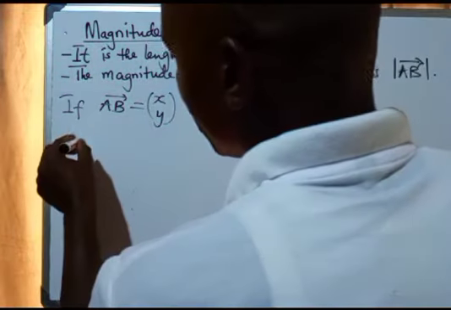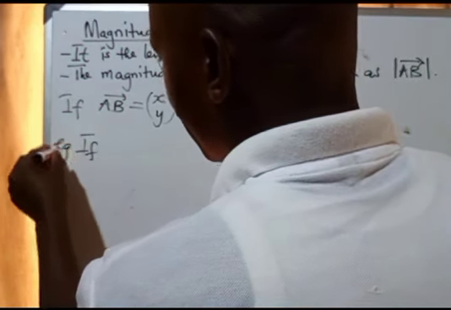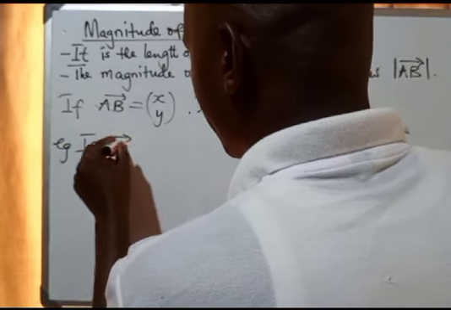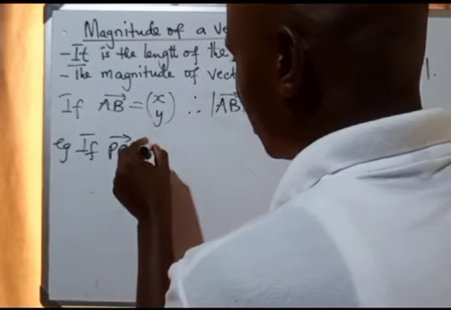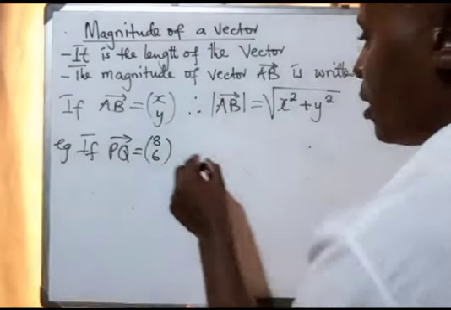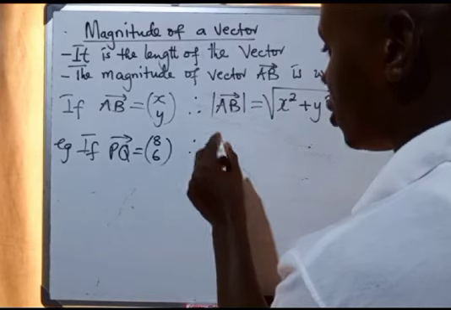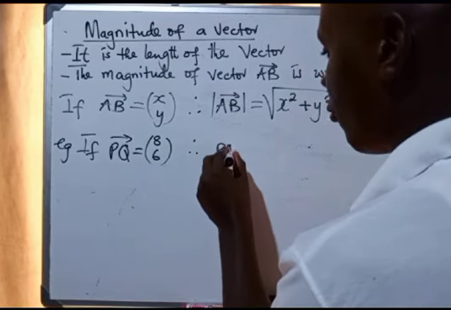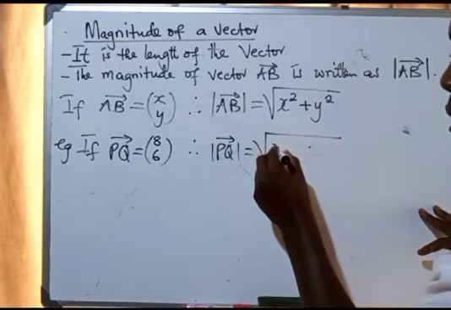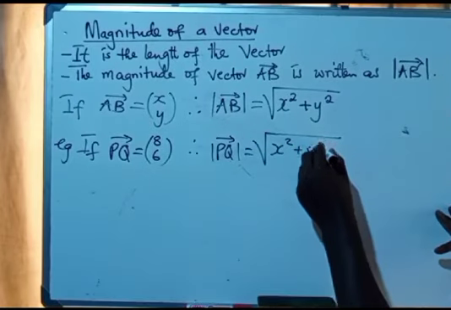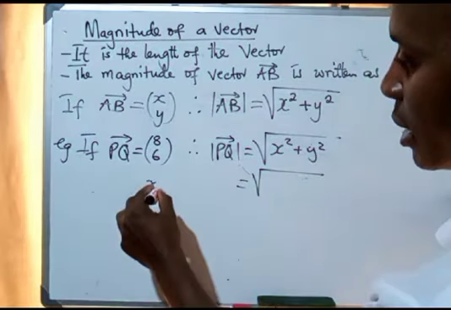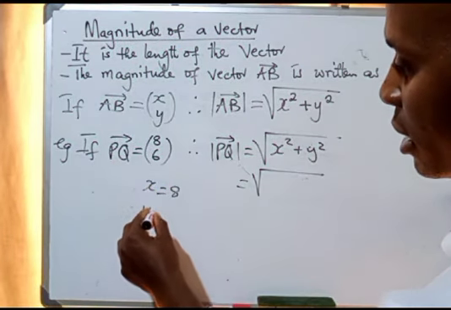For example, if vector PQ is the column vector 8, 6, therefore the magnitude of PQ will be the square root of x squared plus y squared, where our x is 8 and our y is 6.